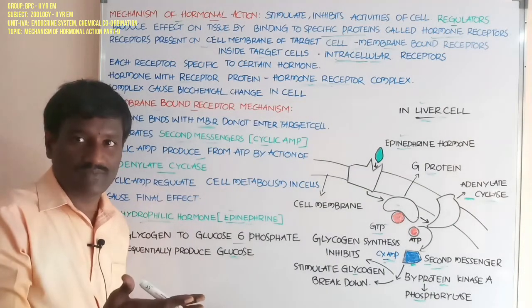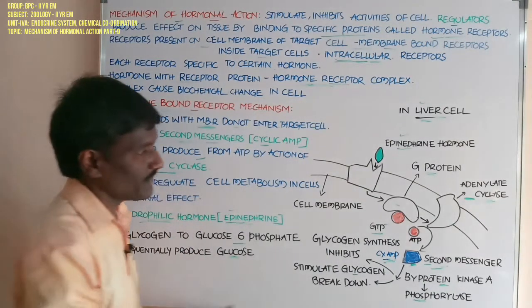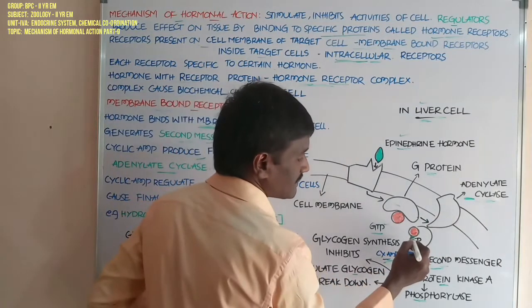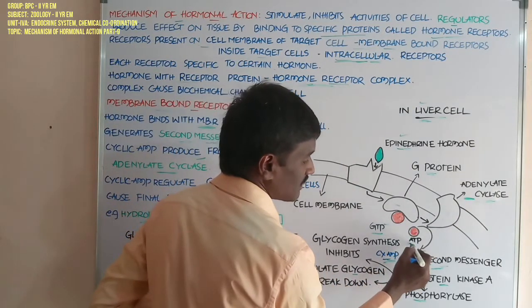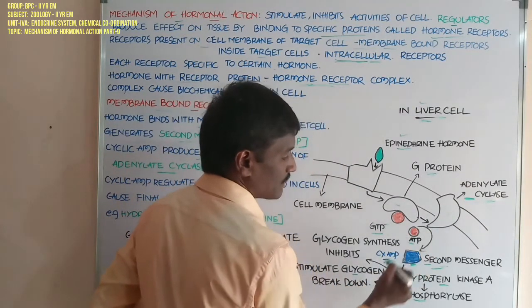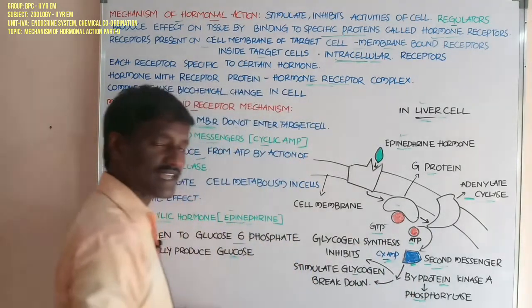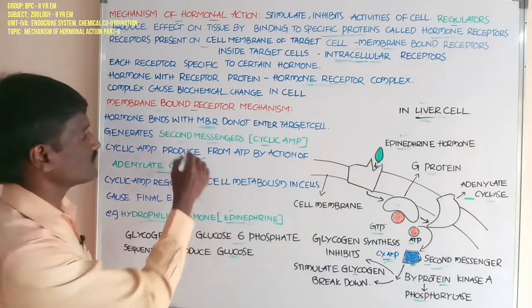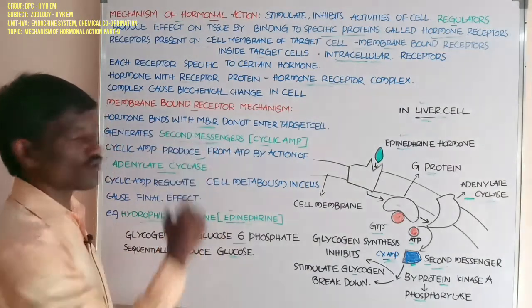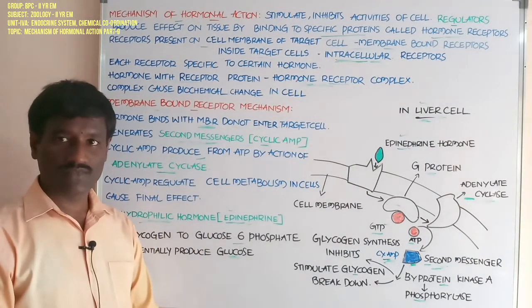Adenylate cyclase converts the ATP molecule into cyclic AMP, cyclic adenosine monophosphate, which is also called the second messenger.